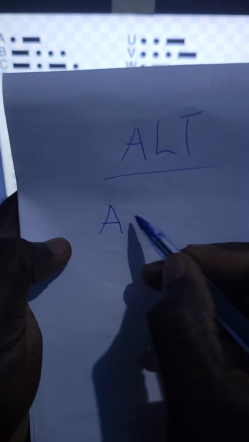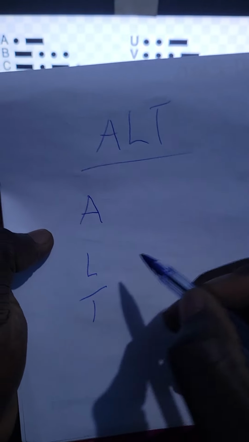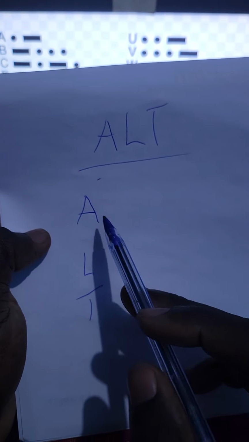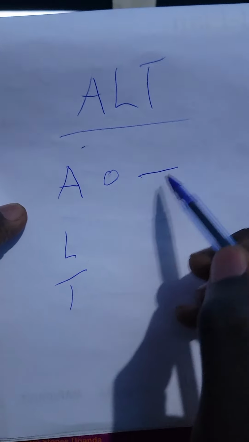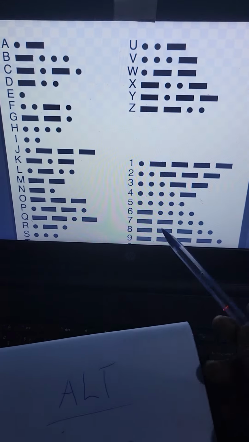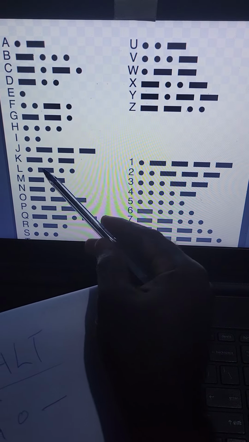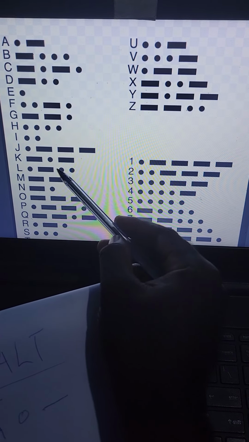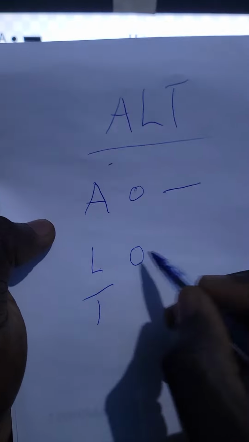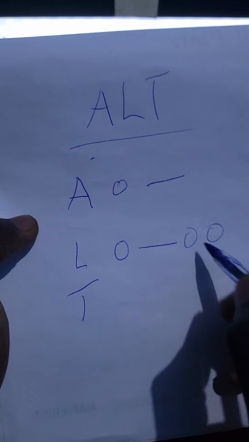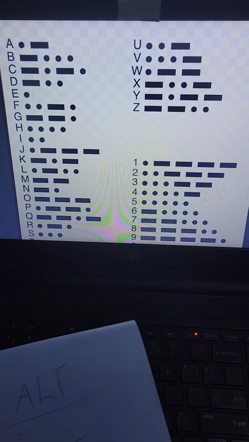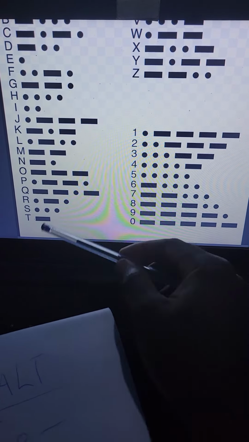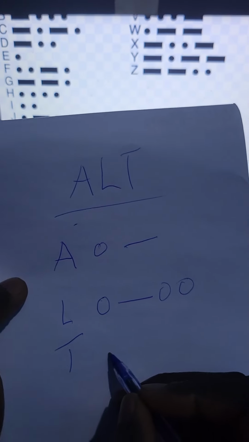So we line up the letters A, L, T. Then we look for the corresponding Morse codes. For A, we check this out. It's a dot and a long press. So A is a dot and a long press. Then we look for L, which is this: dot, long press, dot, dot. That's L. Then T, as usual, it's a long press. Let us scroll here. As you can see here, T, it's a long press.